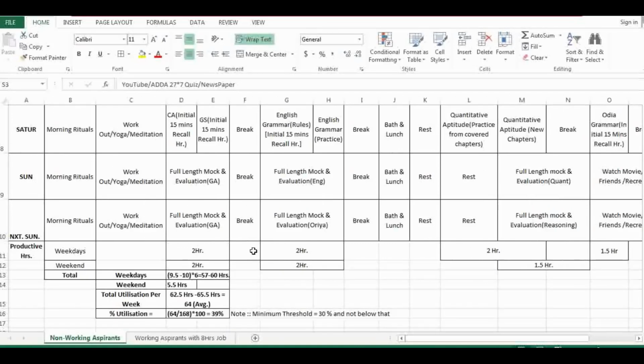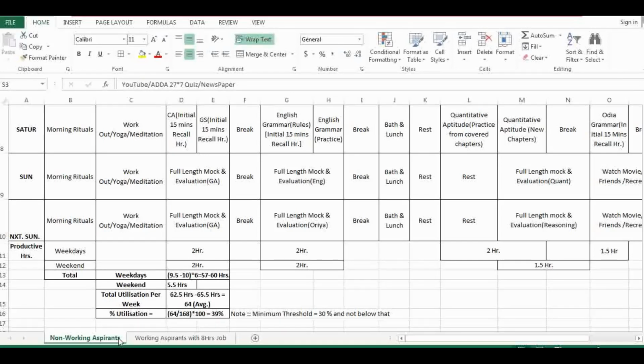Utilization hours, like how many hours you are actually studying. So in weekdays 2 hours, 2 hours, 2 hours, 1.5 hours, so almost 9.5 to 10 hours you are studying in weekdays. So it comes around 57 to 60 hours. Weekends 5.5 hours. So total utilization in a week is 64 on an average. So your utilization percentage is around 40%. So this is a very good percentage.